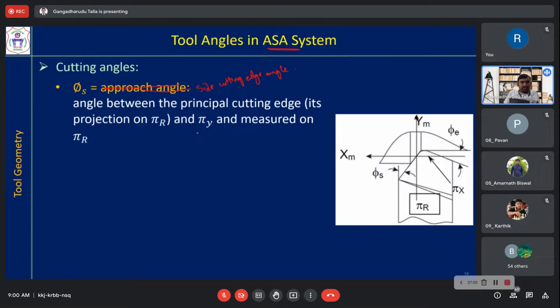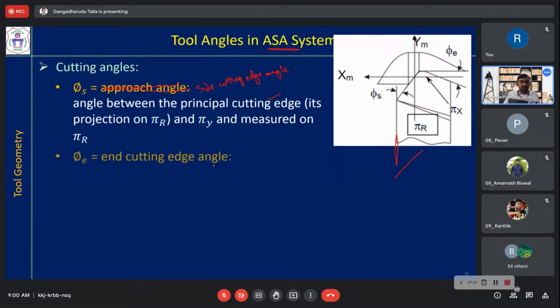Now what is the side cutting edge angle? The angle between the principal cutting edge, so this is the principal cutting edge, and its projection on pi r. Okay. The principal cutting edge is projected on pi r, in the direction of pi y. Measured on the pi r plane, phi s is the side cutting edge angle. Phi e is the end cutting edge angle.